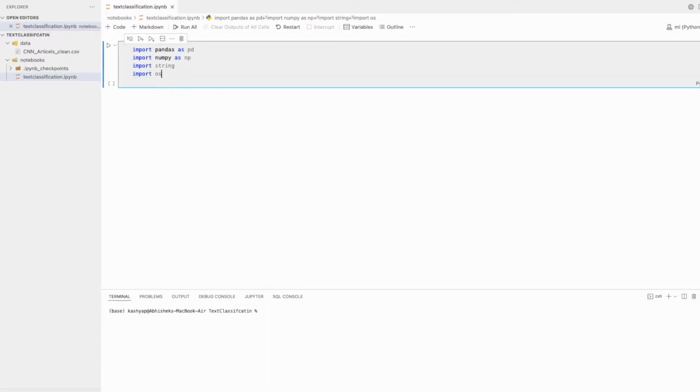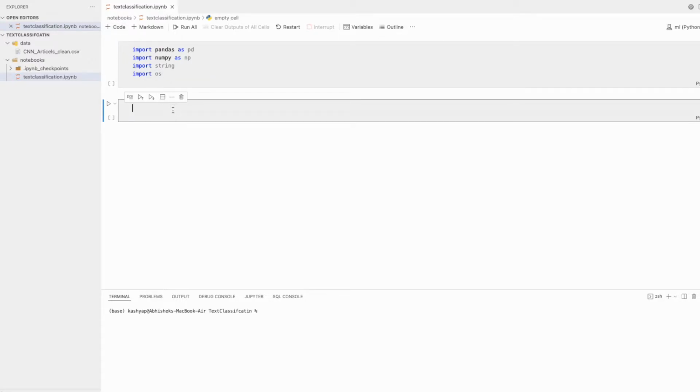So let's see. Now the second section, what we will do is first load the data. For that we will use read_csv, right? And you can see here this method is there, right?